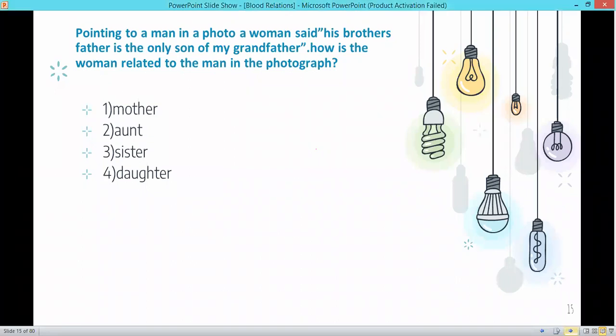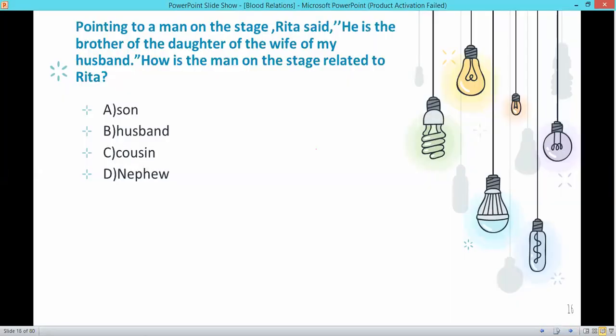Now the next question is pointing to a man on the stage. Rita said he is the brother of the daughter of the wife of my husband. How is the man on the stage related to Rita? Now, brother, it's a very easy question.